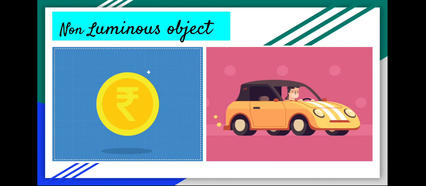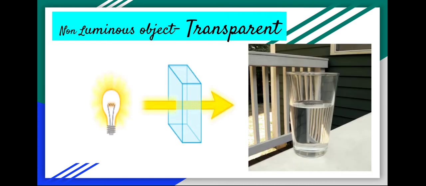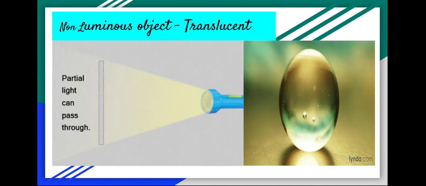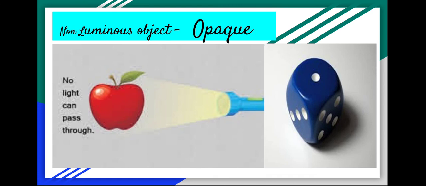Non-luminous objects are further classified into 3 types: transparent, translucent and opaque objects. First, transparent objects allow light to pass through them. Translucent objects allow some light to pass through them and scatter some rays away. It's partial, in between transparent and opaque. The opaque objects do not allow any light to pass through them.